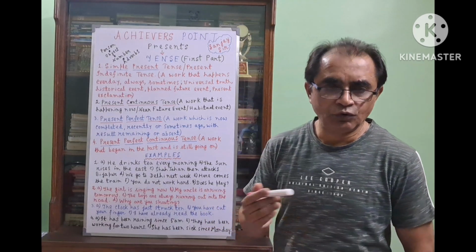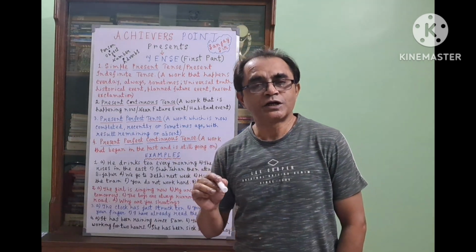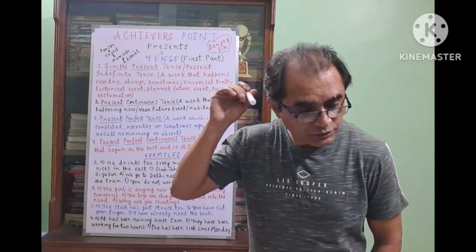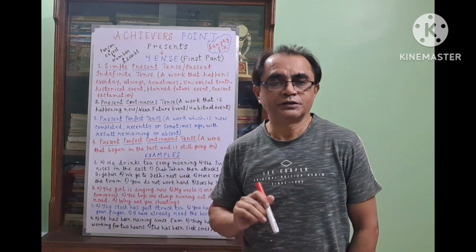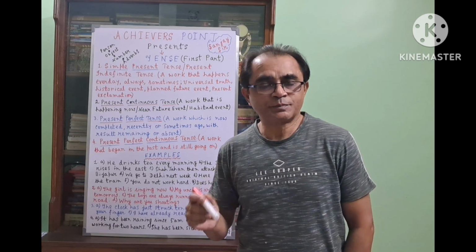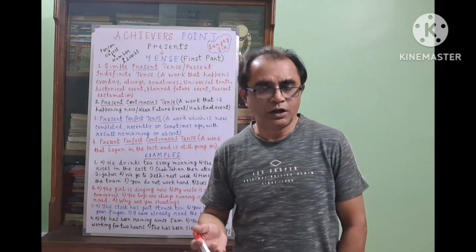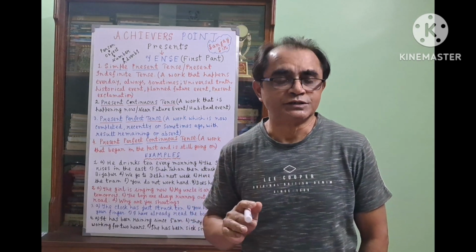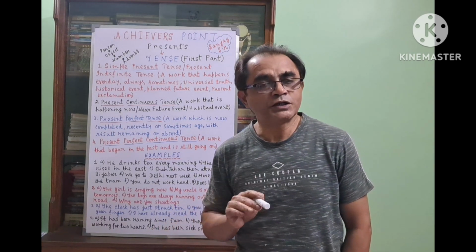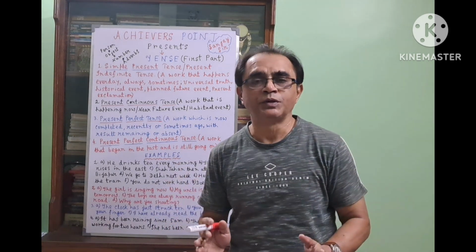What is the rule of since and for? Since is used to express the time when the work started. To express the point when the work started, we use since. And what is the use of for? The duration of the work.